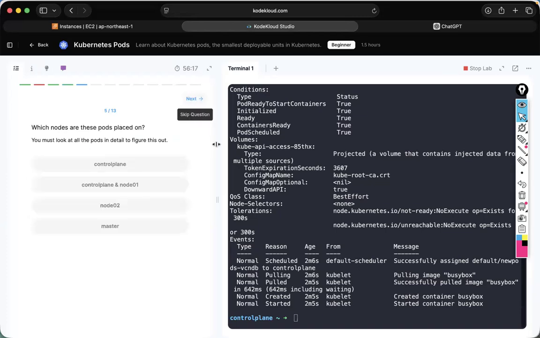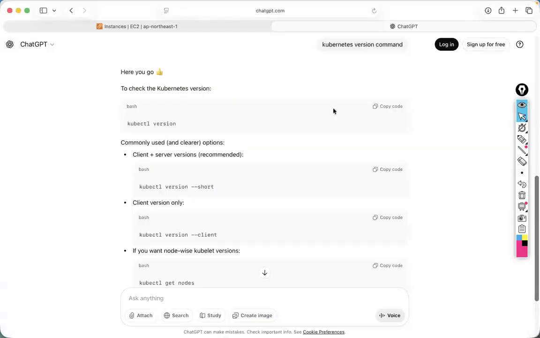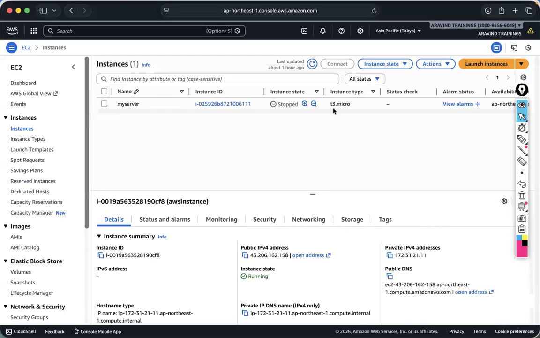Understood? Yes, sir. So in this way, you have to practice. Kubernetes installation is not that simple and easy. It is a huge kind of infrastructure. It might deduct money from your AWS account because it needs 100 GB storage and huge RAM. So no need to practice Kubernetes installation setup. Directly you can use this lab for practicing the commands.